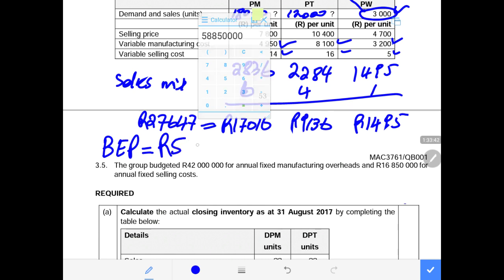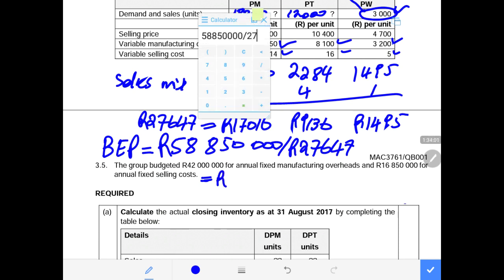That is 58,850,000 divided by 27,647. So our break-even point then becomes divide by 27,647.